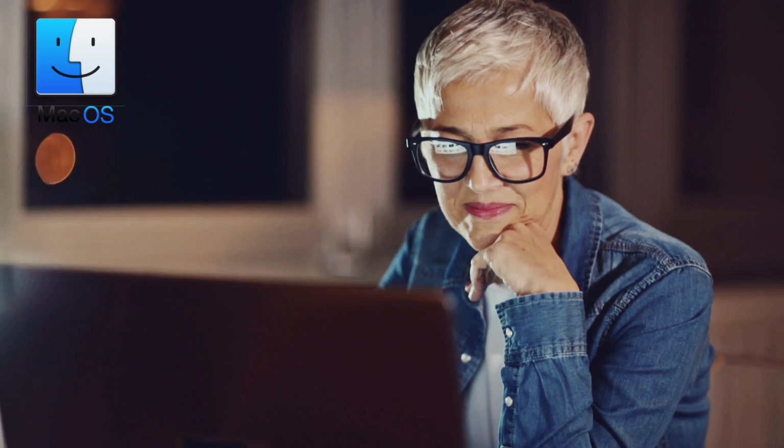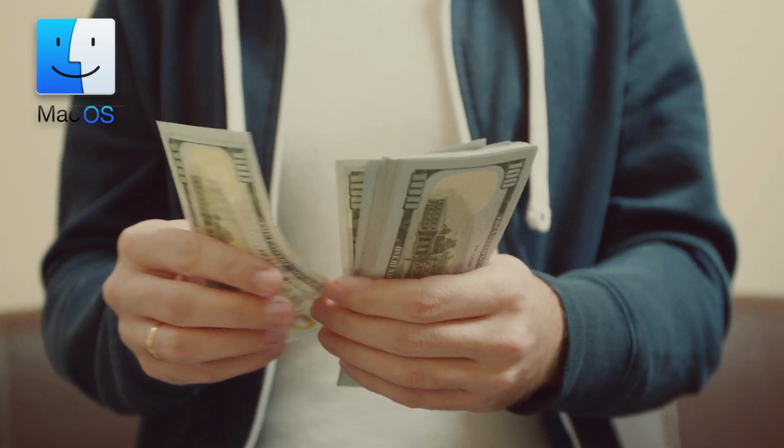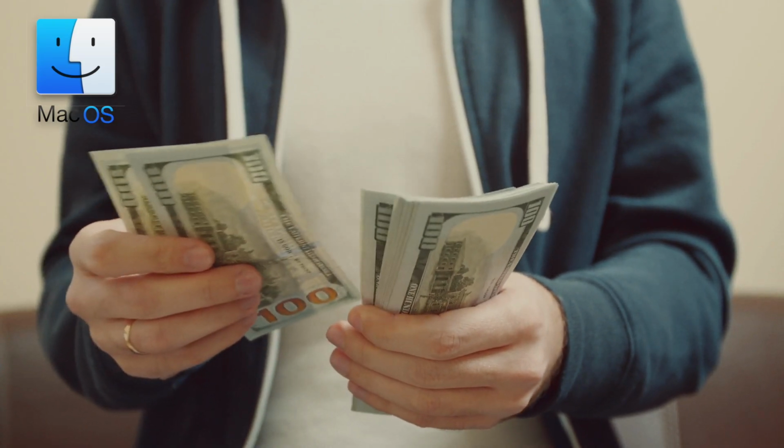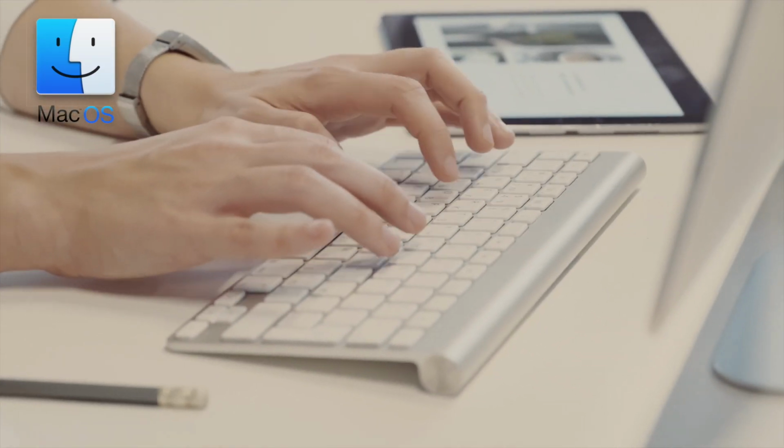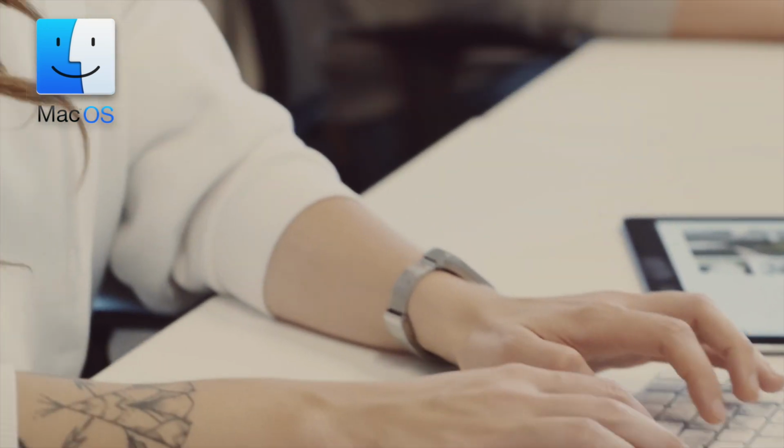macOS. macOS is also not free. However, Apple includes it at no extra charge with the purchase of a Mac computer. This makes it a more attractive option for Mac users who don't need to worry about additional OS costs.